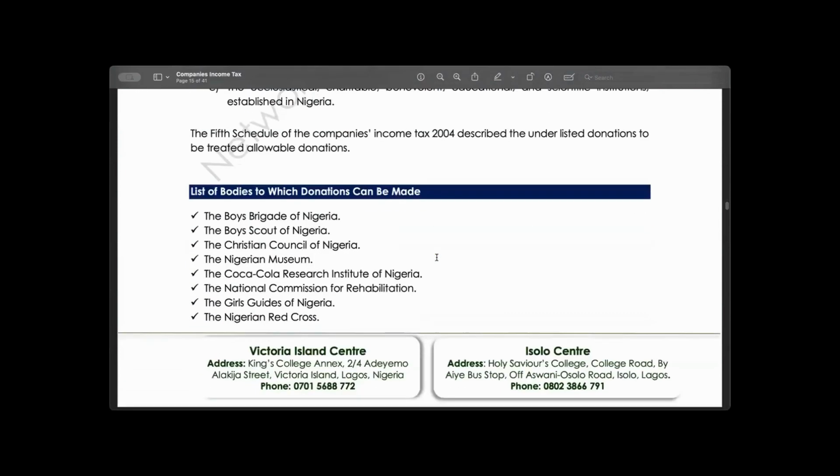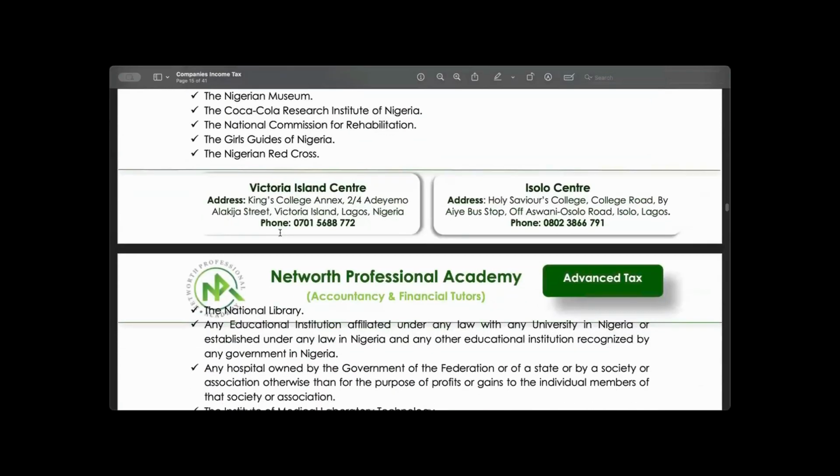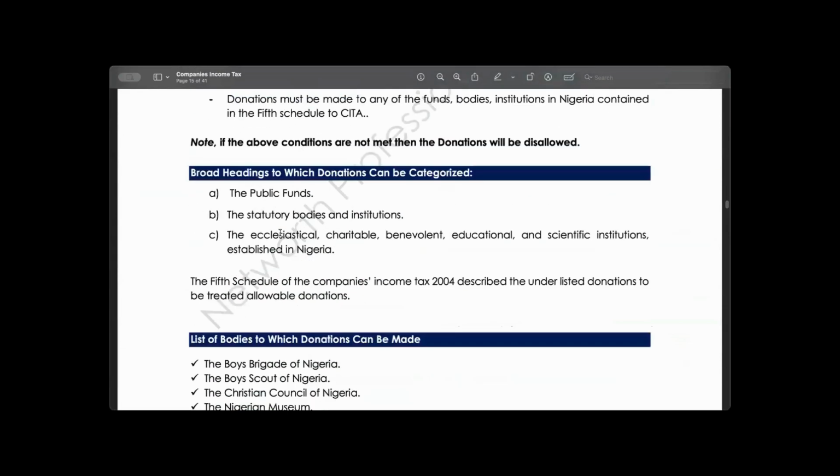So we are given a list of bodies where when you make donations to them, those donations will be allowable. So these are the list of bodies. But how can you identify the bodies that when you make donations to is going to be allowable? It's very straightforward. When the donation is to a public fund, it is going to be allowable. When the donation is to a statutory organization or institution, it is going to be allowable. If it is to an ecclesiastical body, charitable organization, educational institution, or scientific institution, it is going to be allowable.